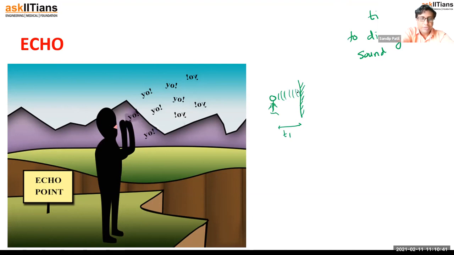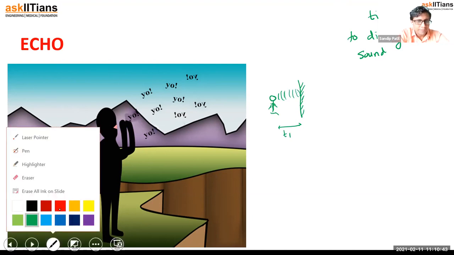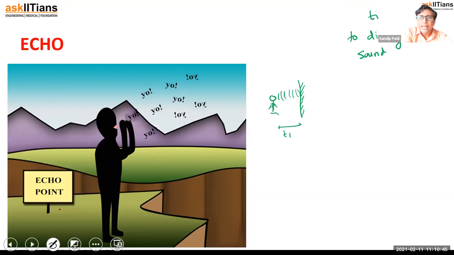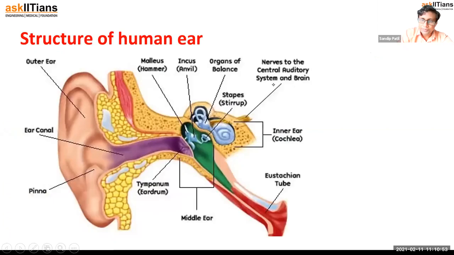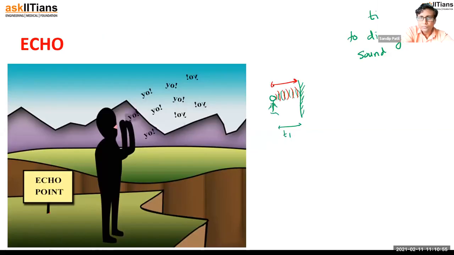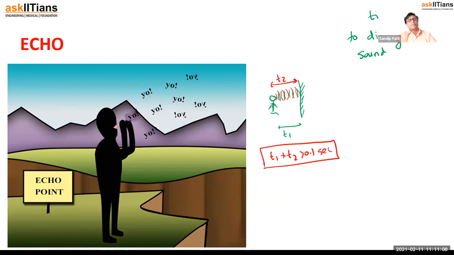So it will reach the wall in front of you in the room, and again it is going to come back. Let's say for coming back it takes the time T2. So remember this T1 plus T2 should be greater than 0.1 second. Then only you will hear the echo, right?